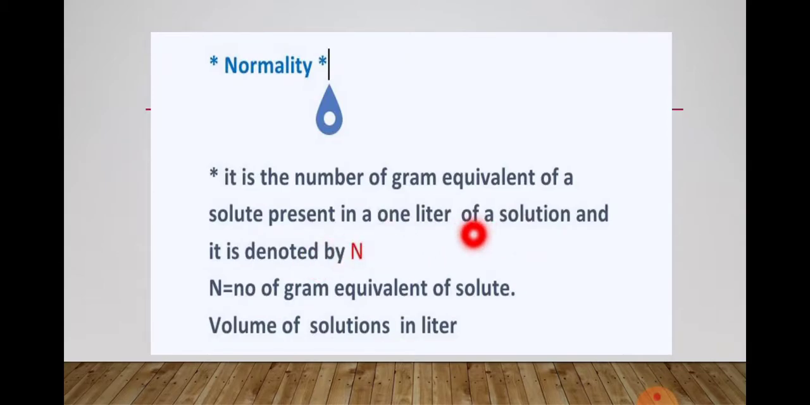You have to take the number of grams of a solute, means sugar. We have taken it, and it is present in what? 1 liter of a solution, that is water, and that is called normality. Normality means the number of gram equivalents of solute present in 1 liter of a given solution, means sugar present in 1 liter of water. That is called what here? Normality. And this normality is denoted by N. N means number of gram equivalents of a solute per volume of a solution in liters.